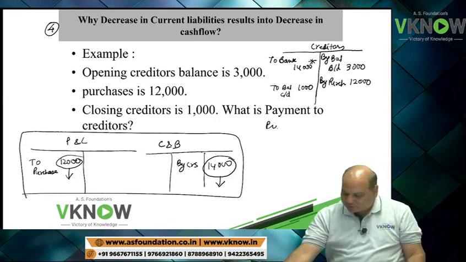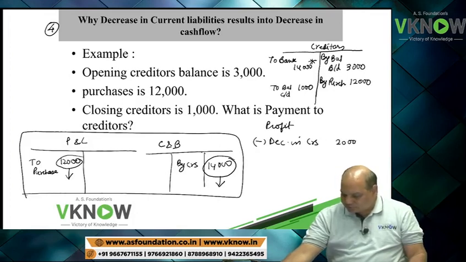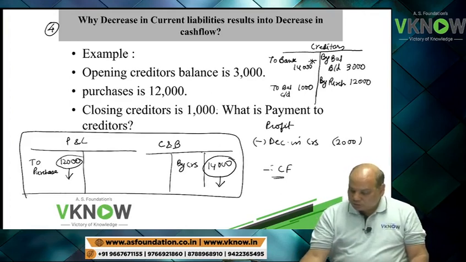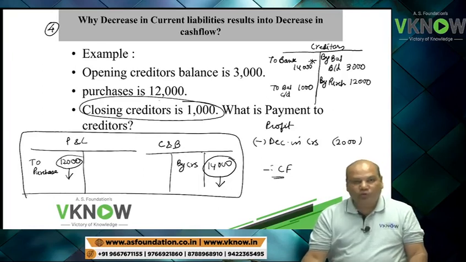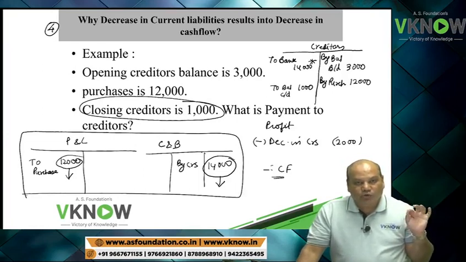I will start with the profit figure and say less: decrease in creditor 2,000, therefore cash flow. Closing creditor is lower, which means you are paying more than purchases.